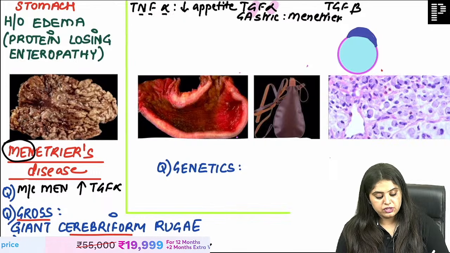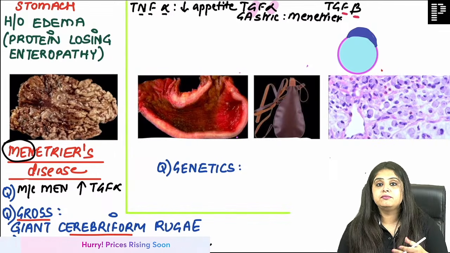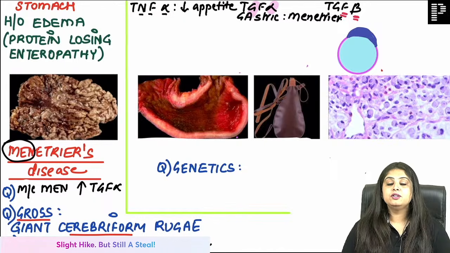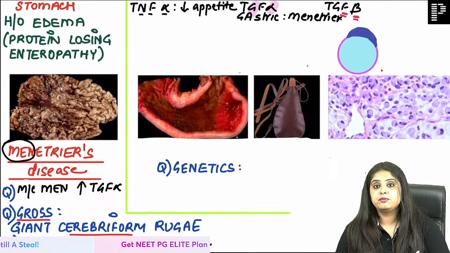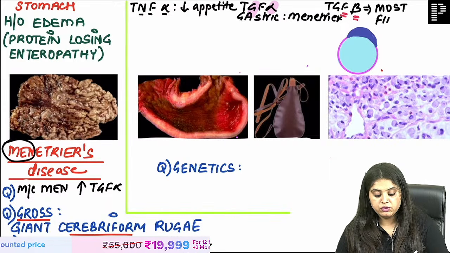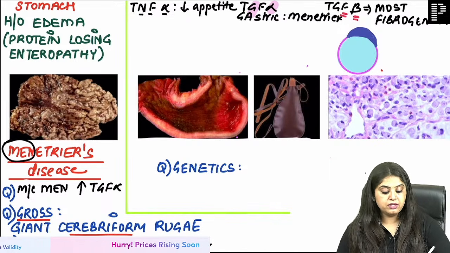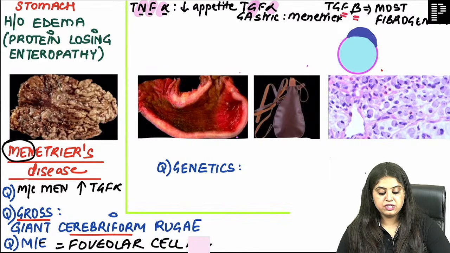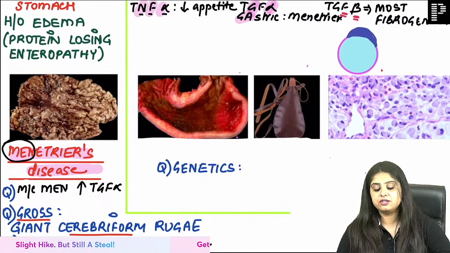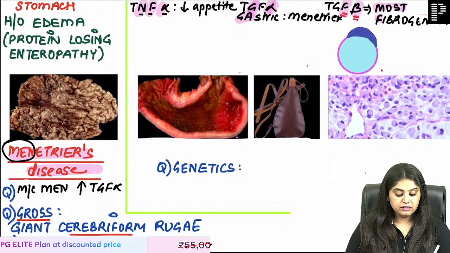And when do you say TGF beta? Bahut fibrosis. People who don't understand Hindi, bahut fibrosis, you can learn it as big time fibrosis. Nowadays I've started making dual language mnemonics. So big time fibrosis, bahut fibrosis. So basically this is going to be the most fibrogenic cytokine that we have. It causes maximum fibrosis, okay? So remember, no food appetite, TNF alpha; GA gastric, which gastric disease? This Menetrier disease, most common in men, TGF alpha; and bahut fibrosis, big time fibrosis, TGF beta, the most fibrogenic. This is one disease done.